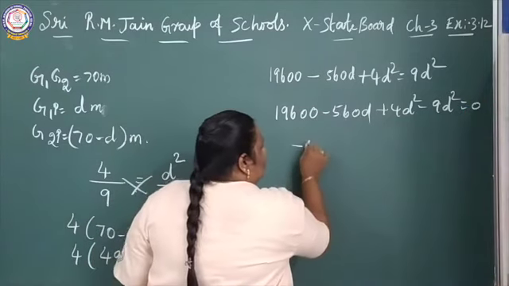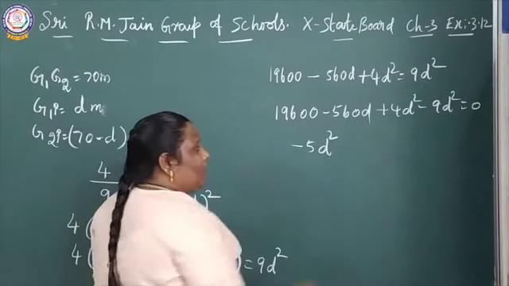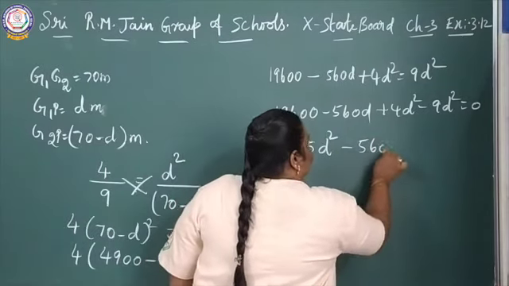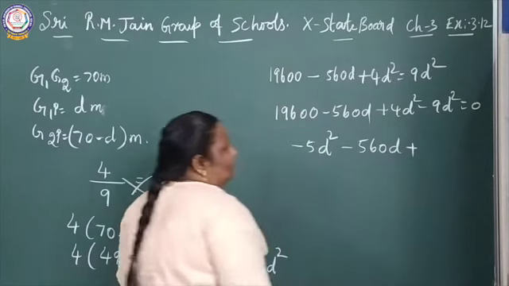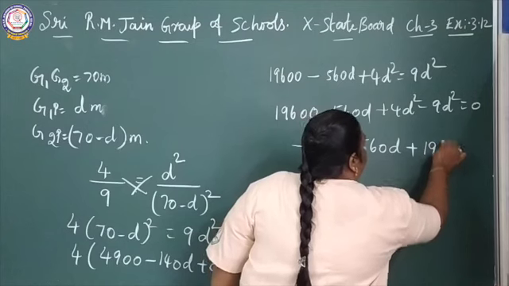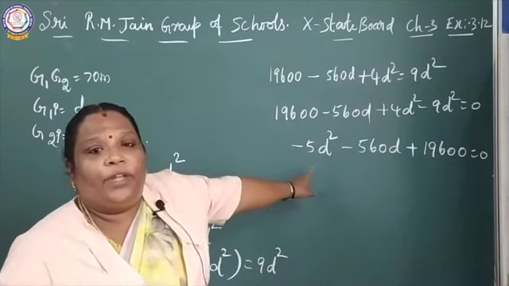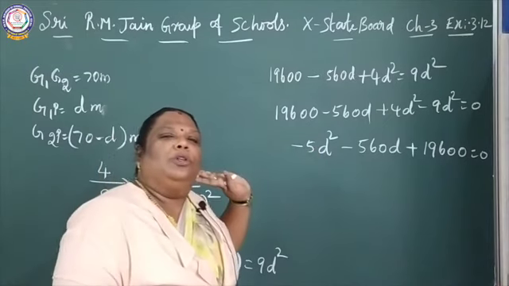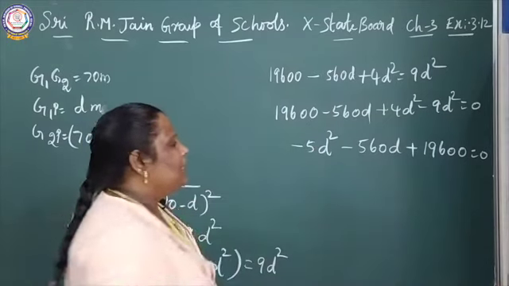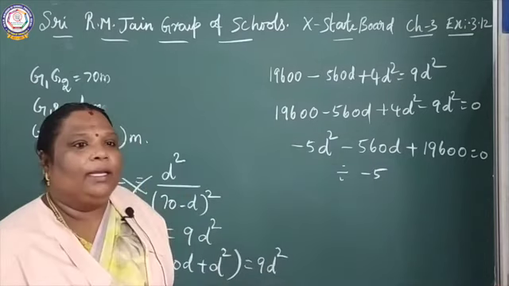So the answer is minus 5D square minus 560D plus 19,600 equal to 0. In front of the D square, a minus sign is there, so throughout divide by minus 5. What answer will you get?